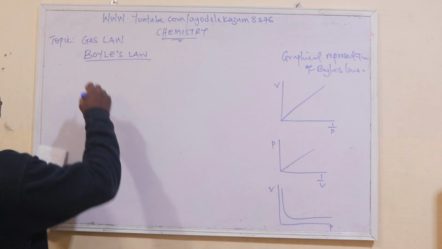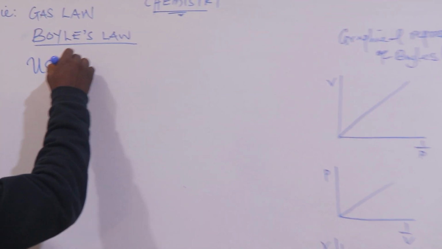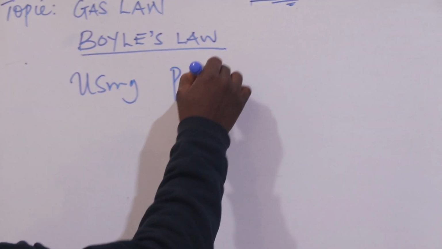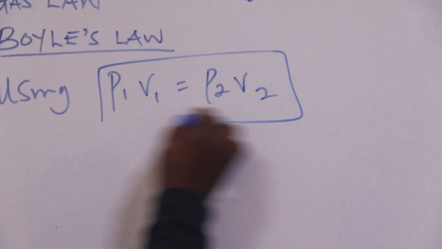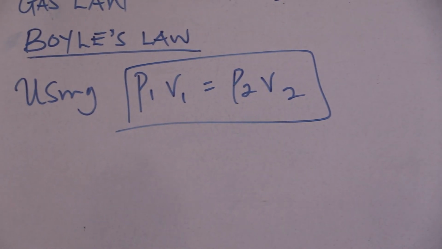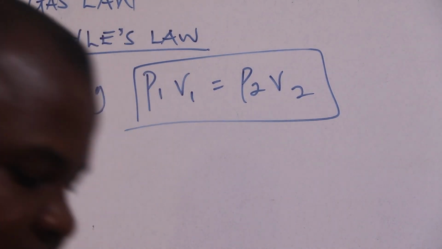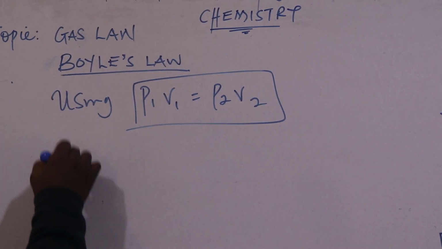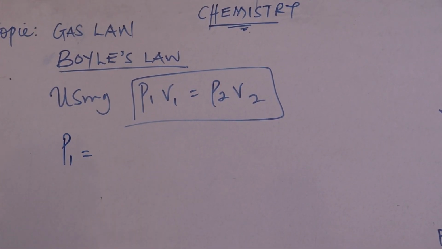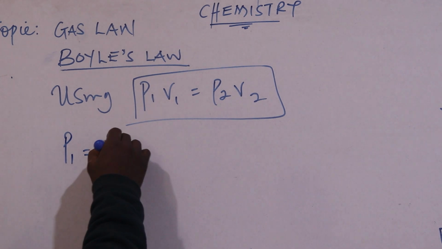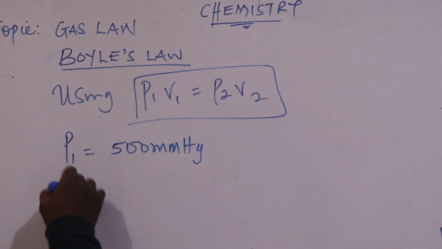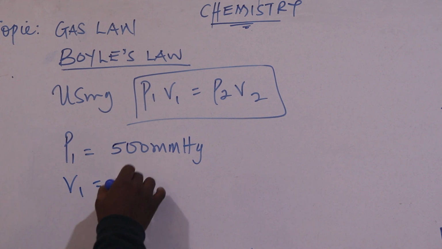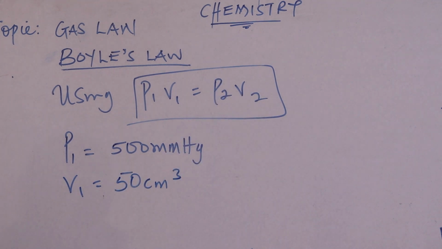So we are going to use the formula P1 V1 equals P2 V2. From the question, our initial pressure P1 is 500 millimeter mercury. Our initial volume is 50. You can check according to the question.